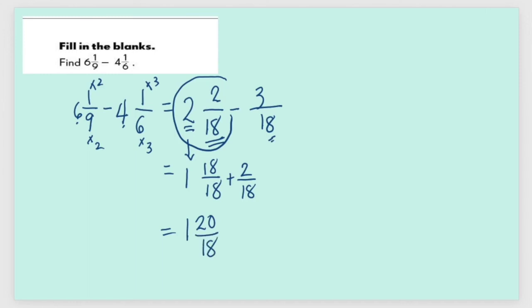Now that we have finished renaming, 2 and 2 over 18 is the same as 1 and 20 over 18, we are ready to subtract. So 1 here, 20 minus 3 is 17 over 18. So the final answer is 1 and 17 over 18.